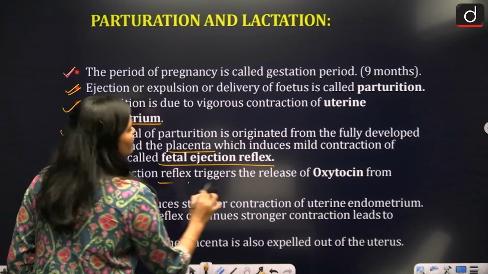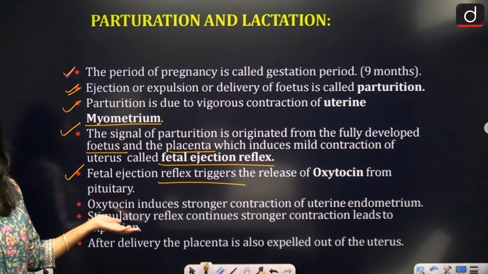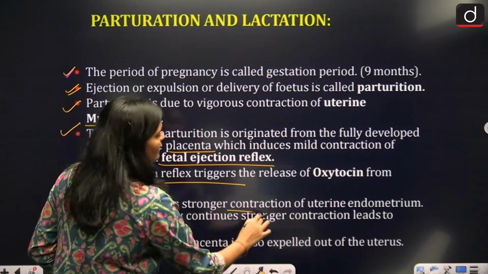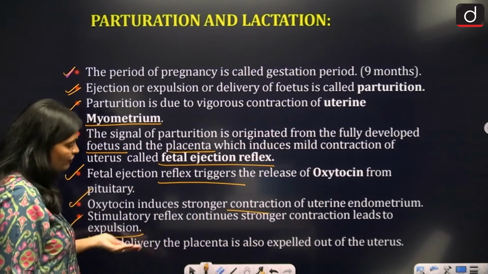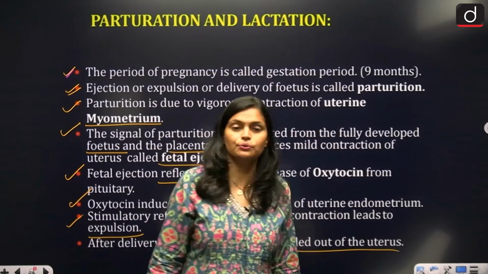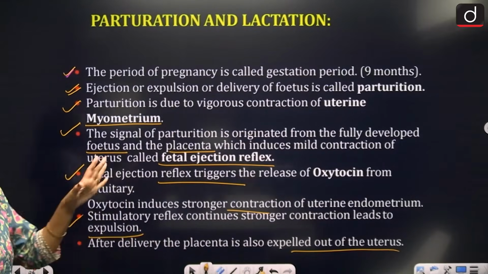Fetal ejection reflex trigger the release of oxytocin from pituitary. Alright, so oxytocin again induces contraction in the myometrium, stimulate expulsion. After delivery, the placenta is also expelled out of the uterus. So after delivery the placenta also comes out of the uterus.